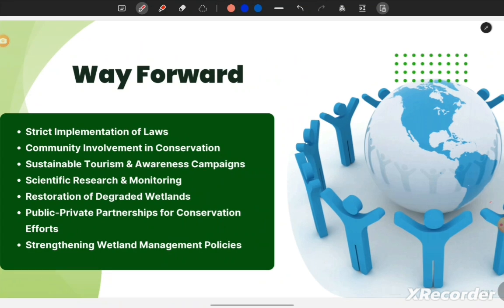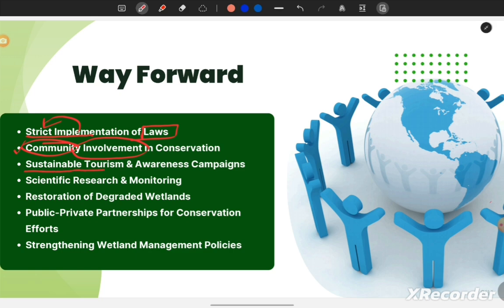Way forward. So what do we need to do? We need to strictly implement the law. We have the laws, we have the rules, we have the conservation convention on wetlands or water bodies, but what we need to do is implement them strictly. The next is community involvement in conservation. To conserve the water bodies or the wetlands, we need to involve the community surrounding them. We need to take people's participation for conservation of their localized wetlands.